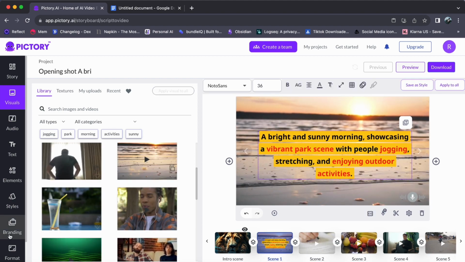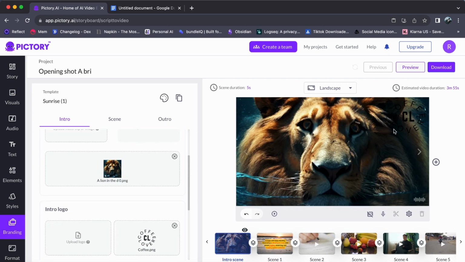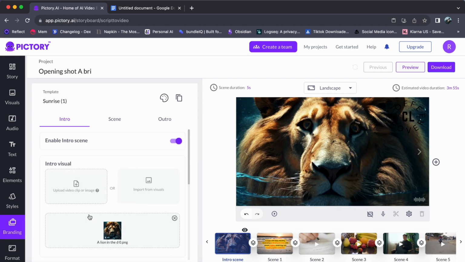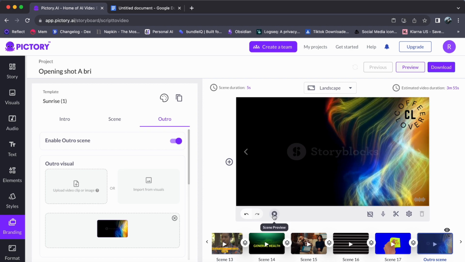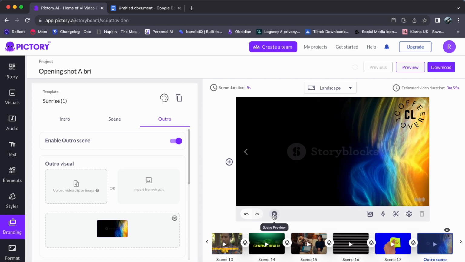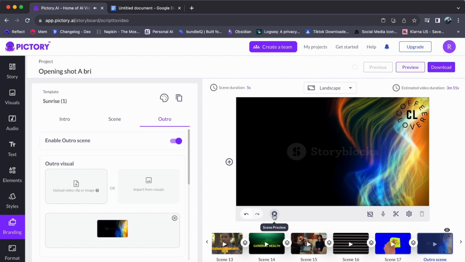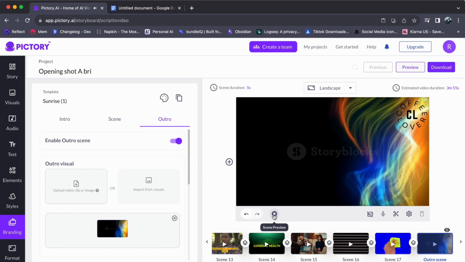Stay relevant by crafting video responses to trending articles, blogs, and content. Achieve personalization and authenticity with Pictory AI. Feature your logo, personalize backgrounds, and style your videos to match your brand.